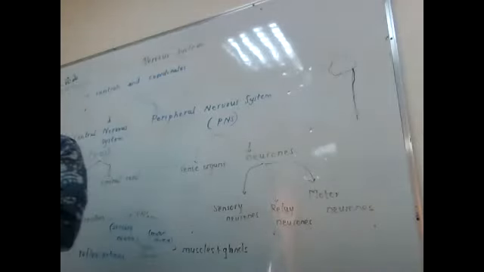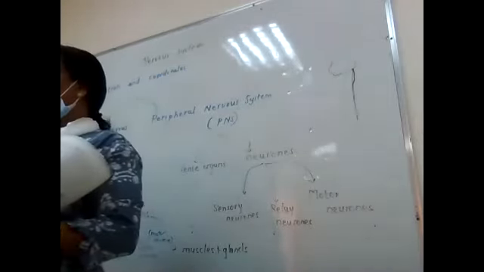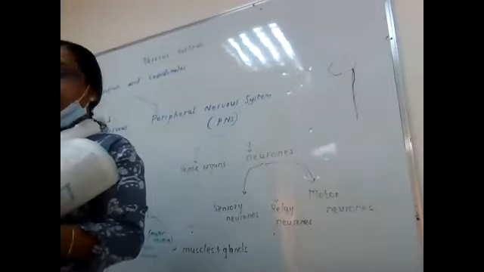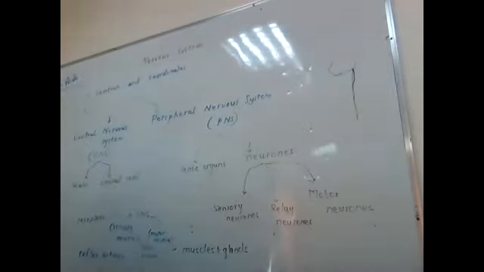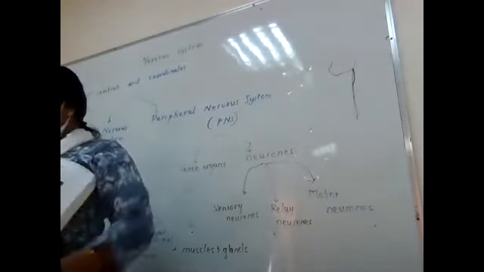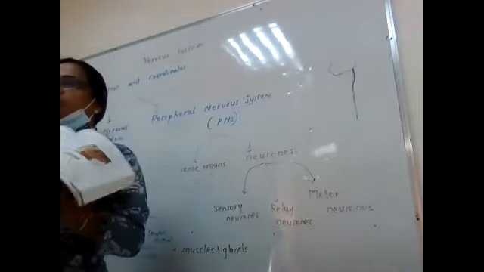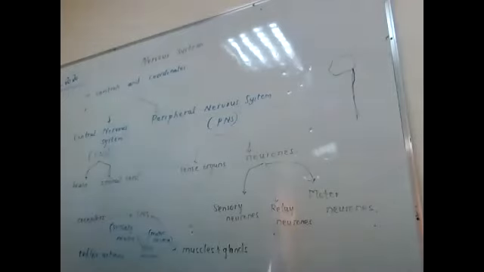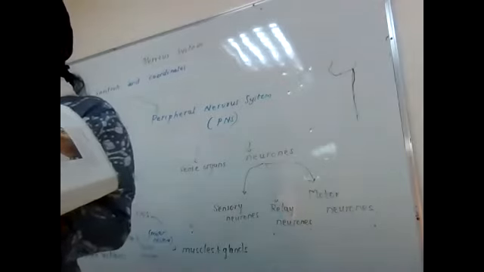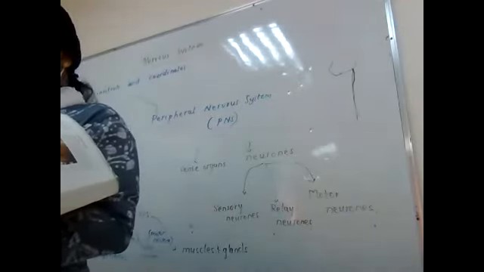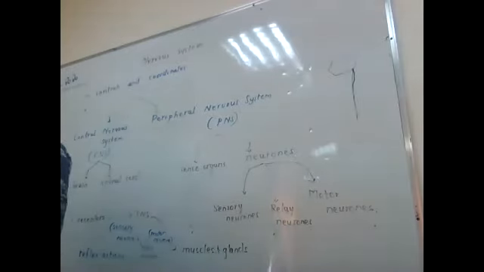So this is the structure of a motor neuron. You can see the parts there, but in your syllabus you have to just identify the neurons. You don't have to study more about that. So please open the next page, page 164. You can see the different types of neurons. Have you seen? Okay. See this. This is the sensory neuron, and next is the motor neuron and the relay neuron.